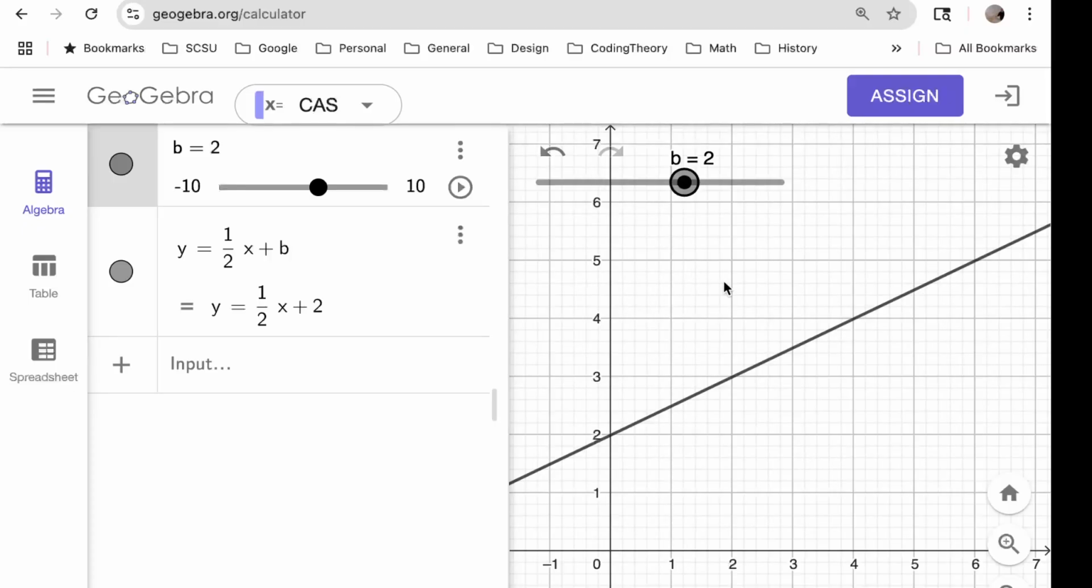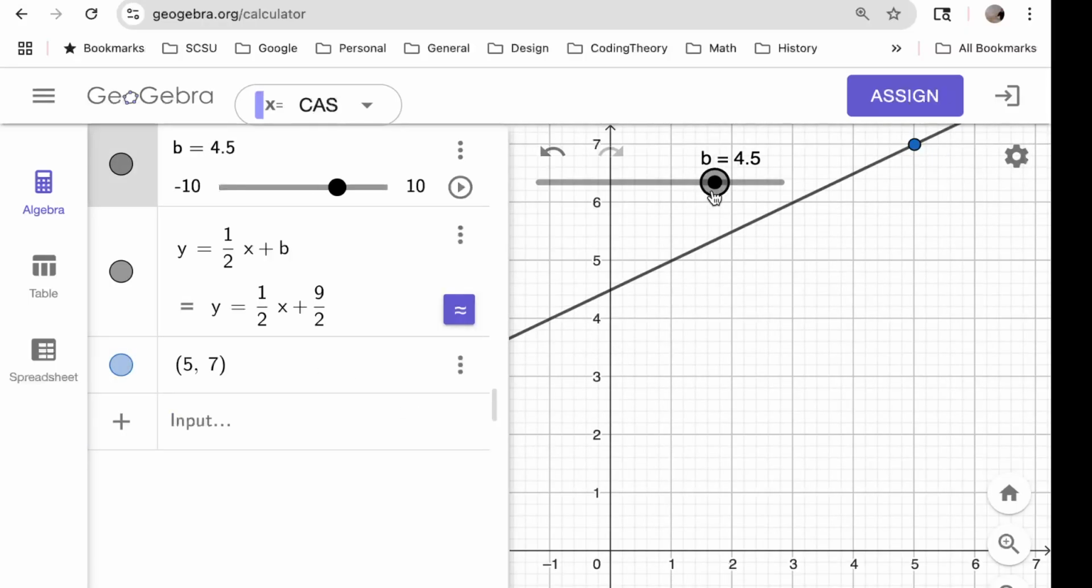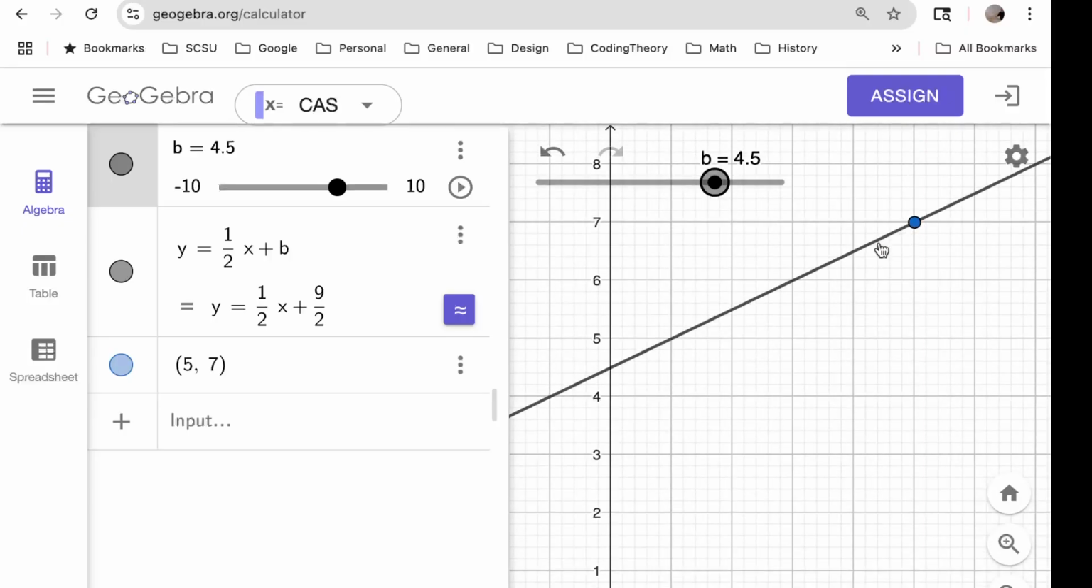the point that we were supposed to be going through, which is x is 5, y is 7. So I'm going to put in 5 comma 7 as a point. There it is. And I just need to adjust b until we get our line to go through that sucker. That wasn't so bad. B, well, apparently it's 4.5. I feel like that's more work than just doing the algebra, but I feel like I also need to show it to you. So let's see if we can get back to that document camera view.